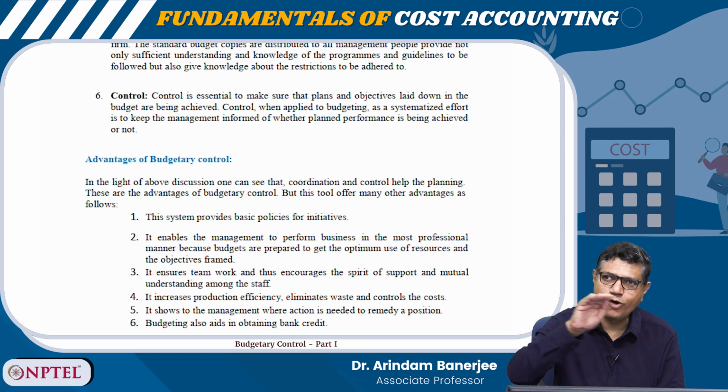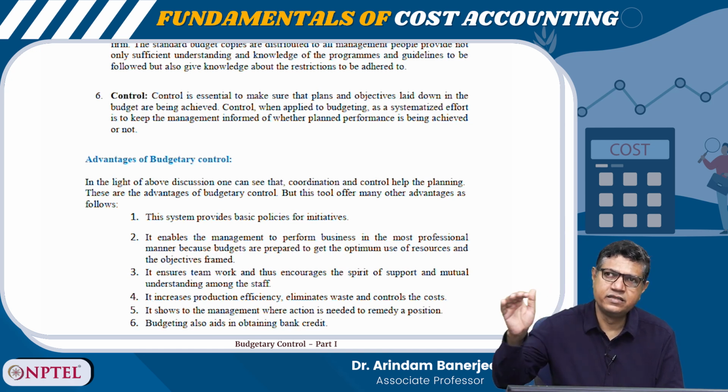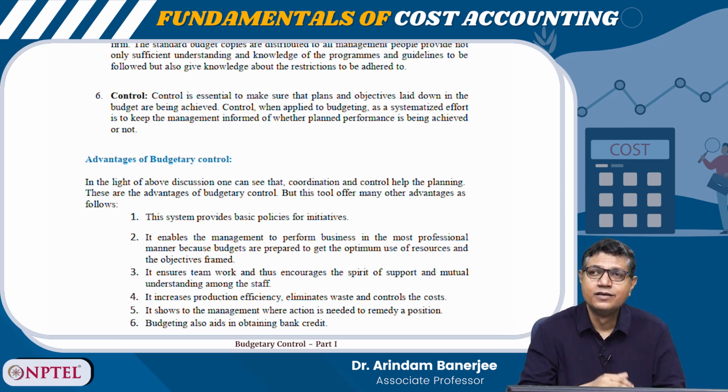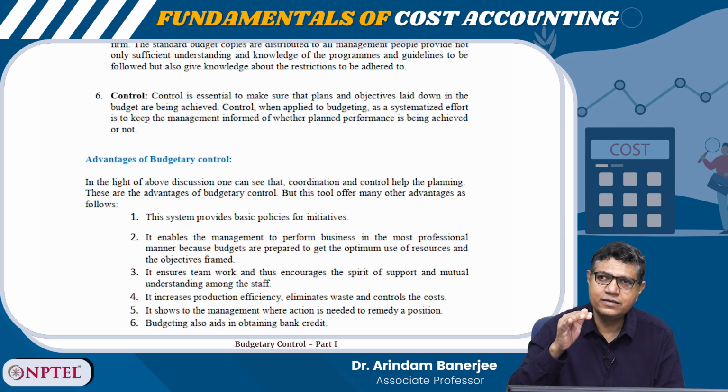So, suppose there is a cost limit. The management is telling the managers, see, this is your limit, whatever you have to do within that limit. When I am preparing a sales budget and creating an expected income, it is a message to the sales team: we are expecting this much sales, and this is what you have to achieve within this time frame, say 1 year. If anything goes less than that, then the sales team has to answer, and if it is better than that, then of course it is better, okay, fine.